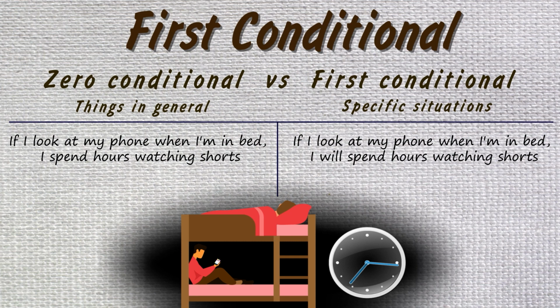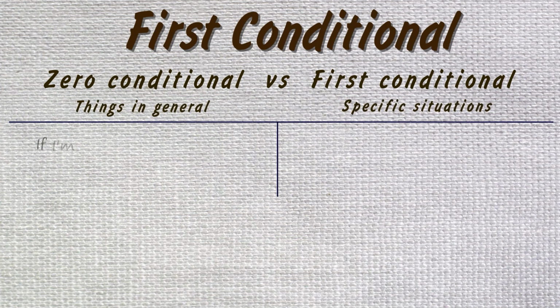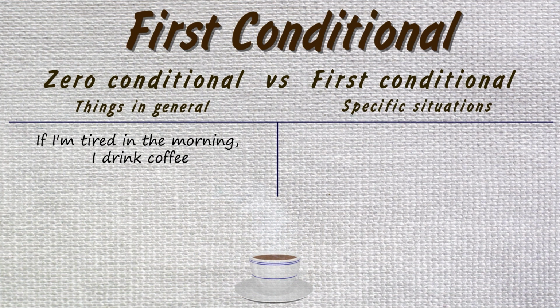Both the zero and the first conditional forms are grammatically correct, but the meaning changes slightly, from referring to something that happens in general to a specific situation. Look at this one. If I'm tired in the morning, I drink coffee. If I'm tired tomorrow morning, I'll drink a coffee. The zero conditional example refers to your routine in general, while the first conditional example refers to what you will do specifically tomorrow.